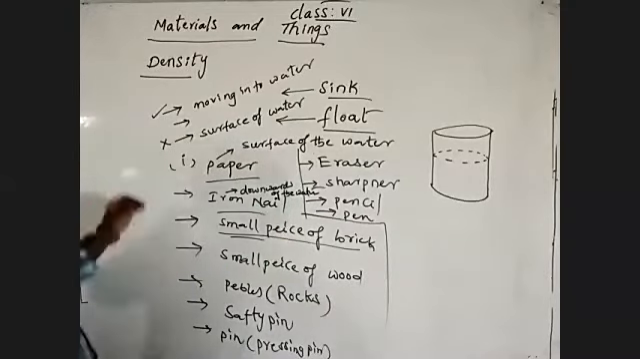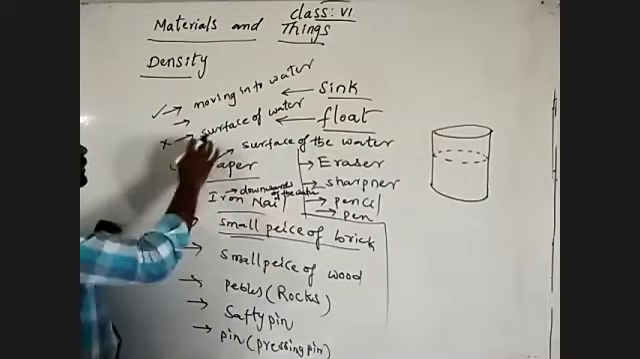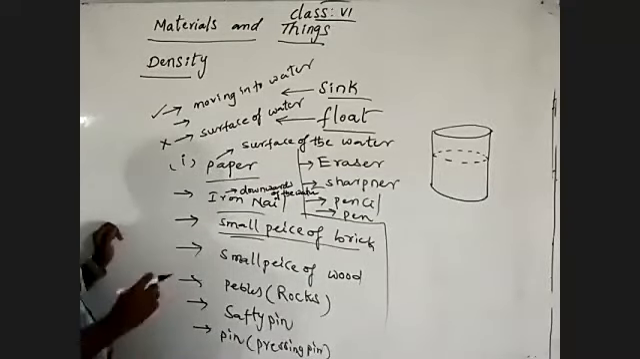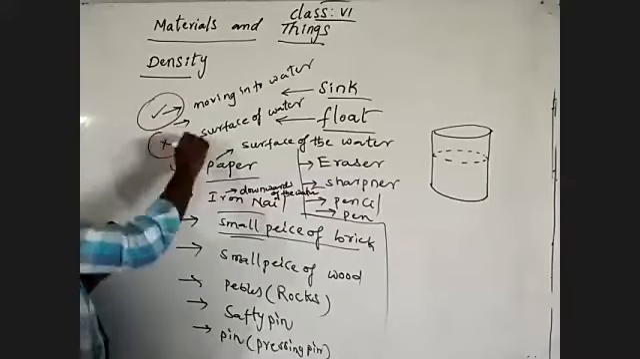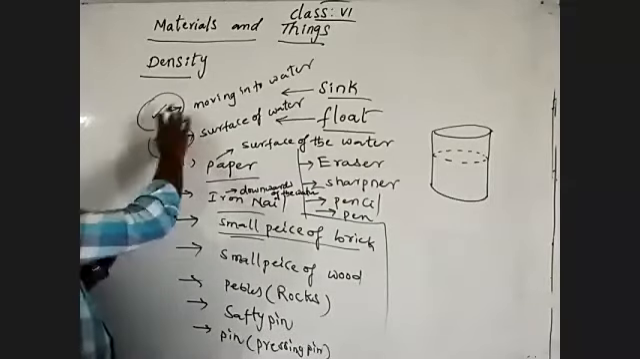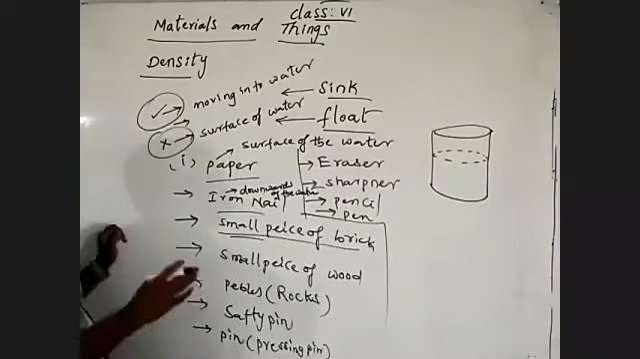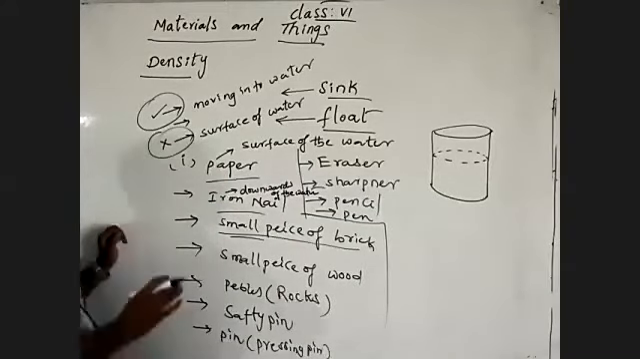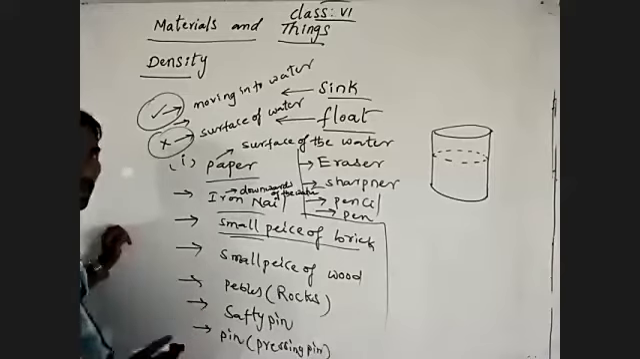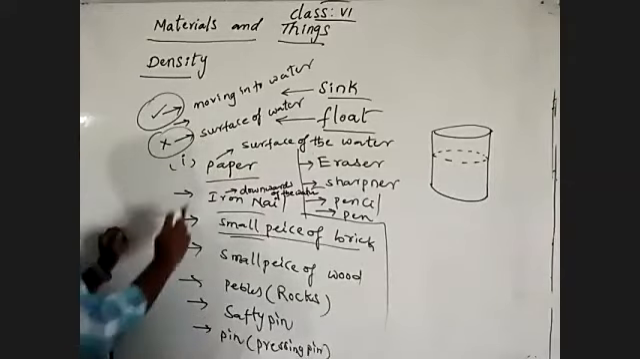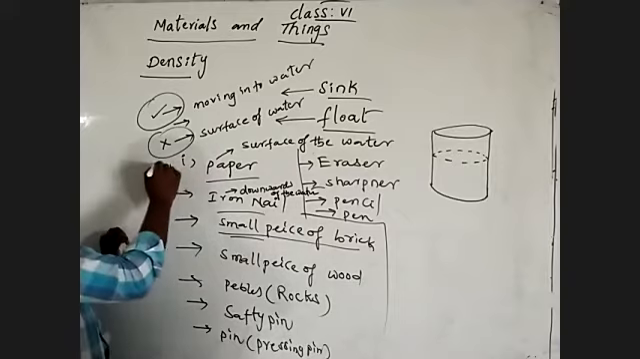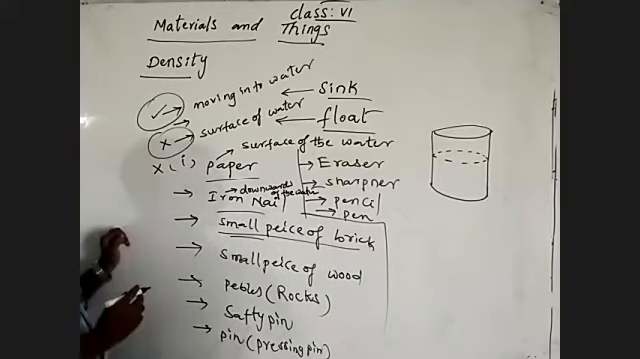Tick mark I am giving for moving into water. Cross mark I am giving for the surface of the water. It will stay at the surface of the water. We have to remember this. Tick mark I am giving to the material which moves into the water. Cross mark I am giving to the object which stays at the surface of the water. Understand? Paper: paper will stay at the surface of the water.